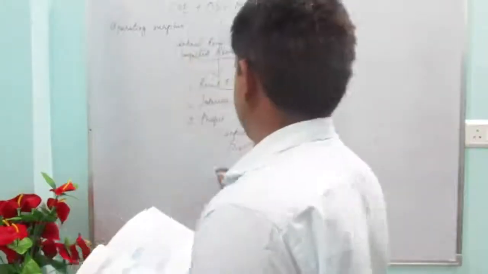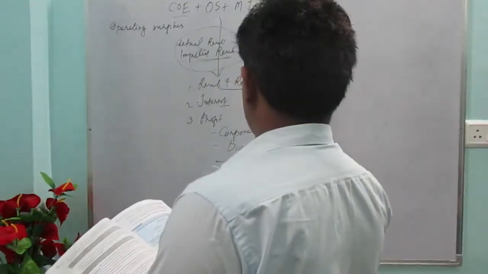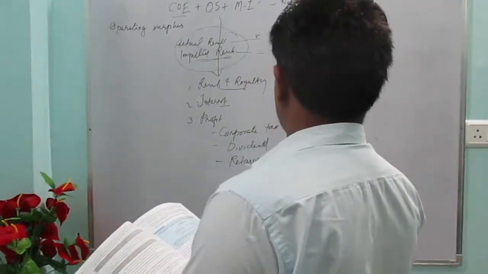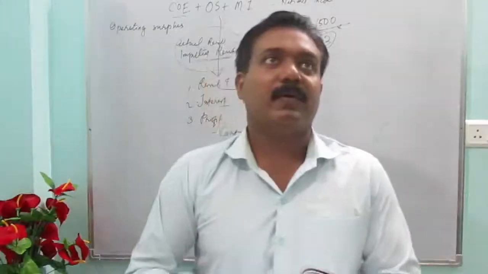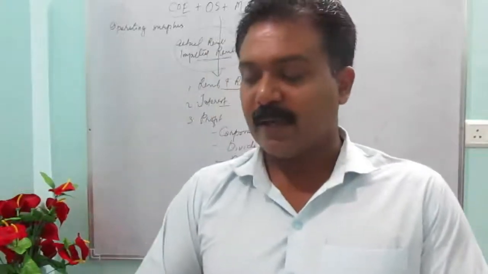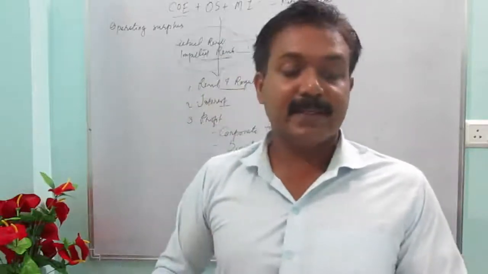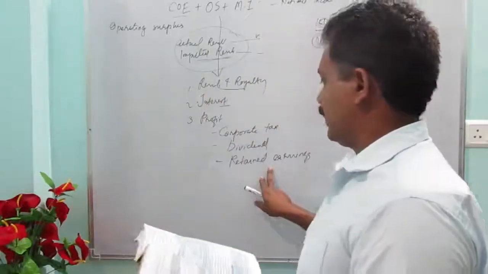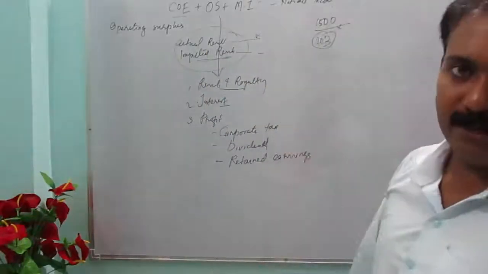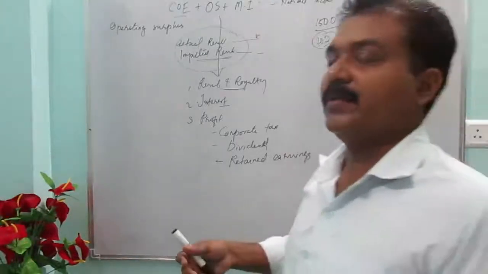Then retained earnings. The third element is retained earnings. Retained earnings is the balance of amount kept in order to meet unexpected contingencies or for business expansion. Some amount will be kept aside in order to meet any improvement in the machineries or anything.